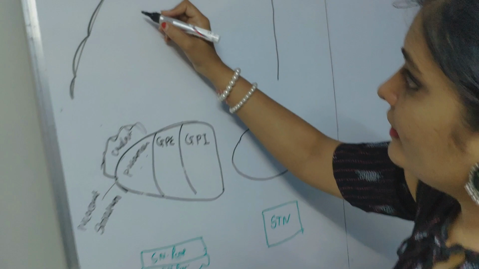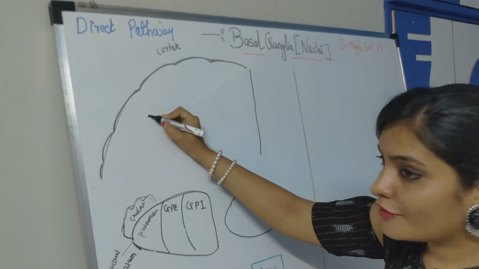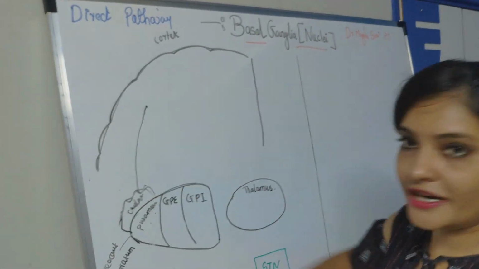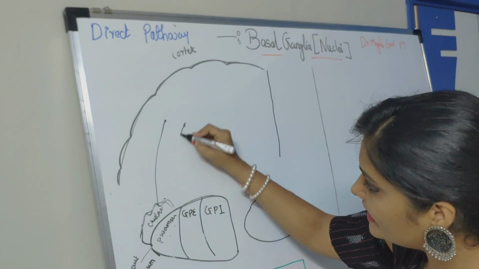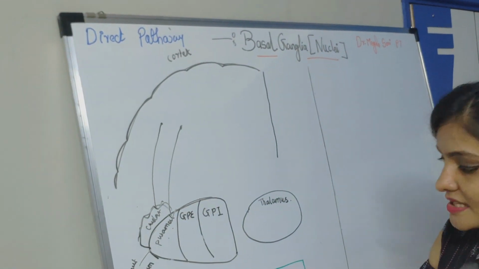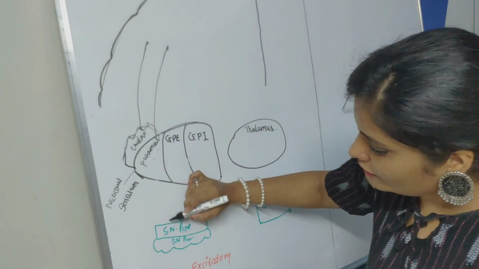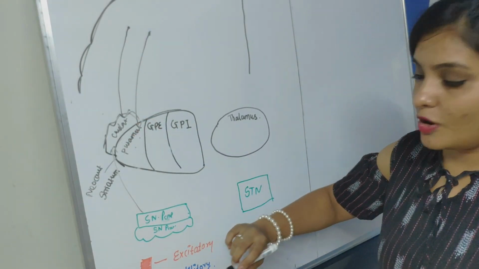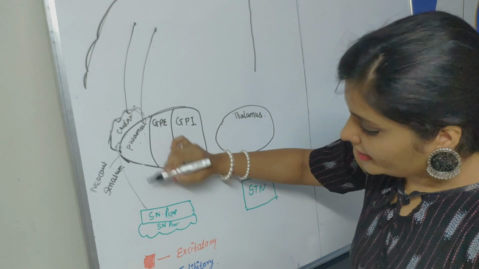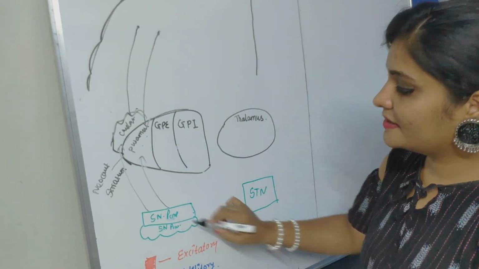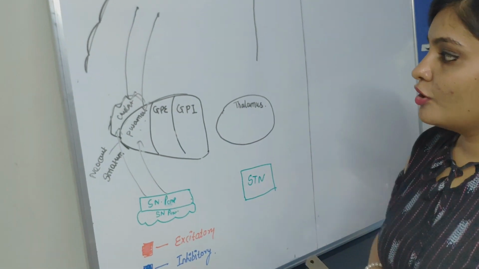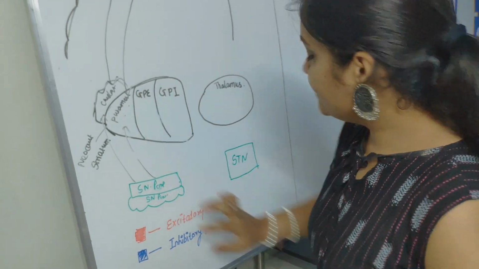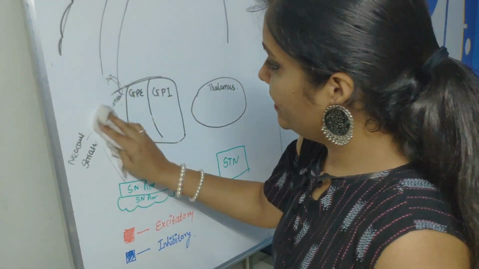For example, the afferent fiber is coming from cerebral cortex to caudate nucleus. So it is also coming from cerebral cortex to putamen. Suppose the afferent fiber is coming from substantia nigra to caudate nucleus, it will also be going to the putamen from the substantia nigra part compacta. So we consider this as one unit.